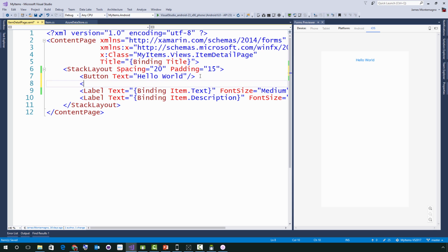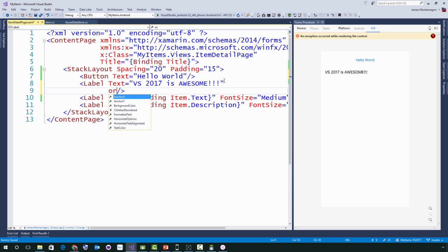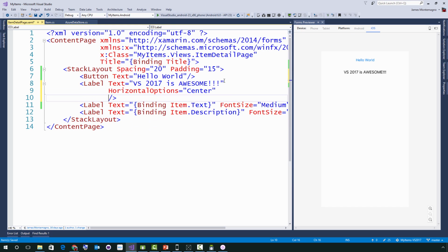I can come in, and then we'll have another label. So this is the detail page. So there's data binding. So I'll say text equals. There we go. And see, we have really rich IntelliSense right there for all the properties and events that are going on. So I'll say VS 2017 is awesome. There we go. Awesome. Now I can also start modifying some properties. So maybe I want the horizontal options to be center, and I really want the color. There we go. Text color to be, is there an orange? There we go. Orange. Perfect.